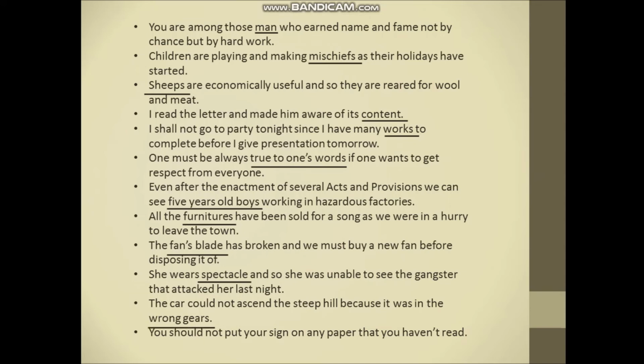Next, you should not put your sign on any paper that you haven't read. Here, sign is a verb and we use noun. So what is the noun? It's a signature. So what is the correct statement? You should not put your signature on any paper that you haven't read.